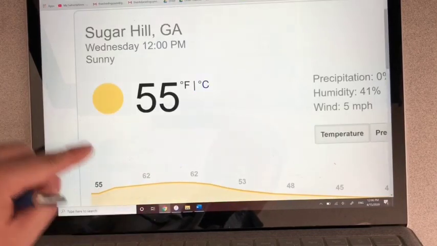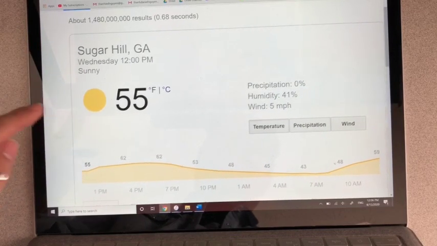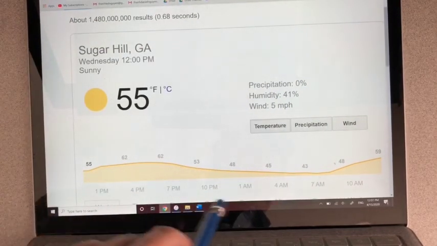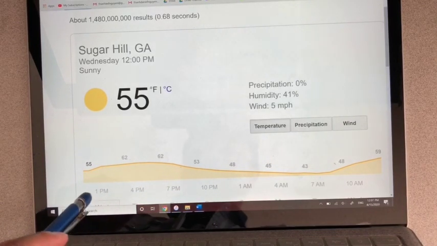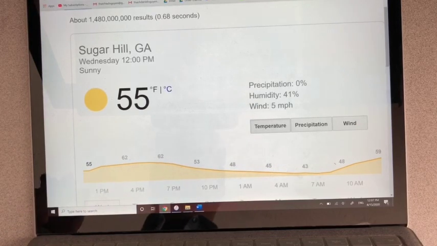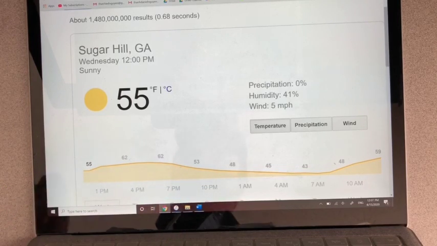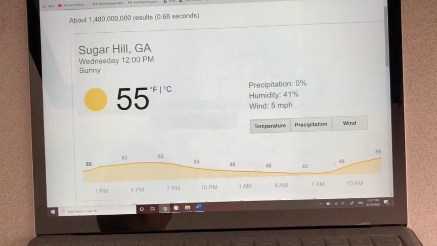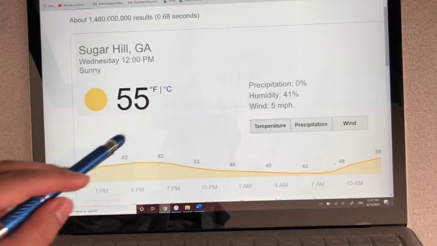Now let's look at the weather a little bit more. So this is the temperature for today. Right now is noon. It's 12 o'clock. So we're right here at 55 degrees. What is the temperature in the afternoon? In the afternoon, the temperature is about 62 degrees.